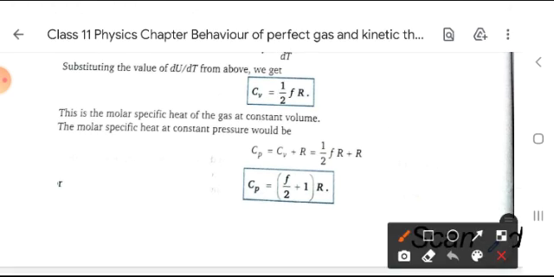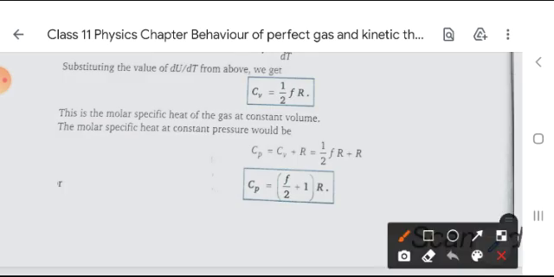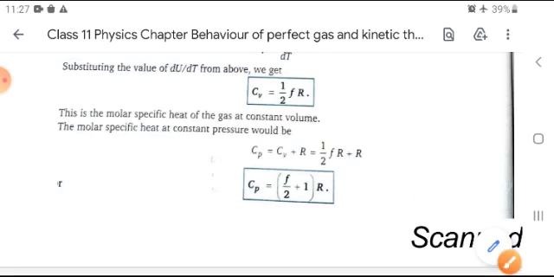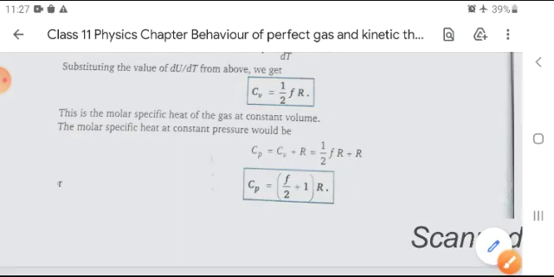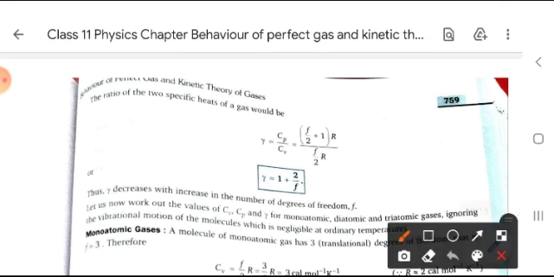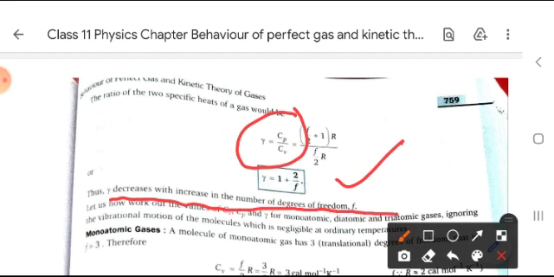Now Cp, the specific heat at constant pressure, has the relation according to the Mayer formula: Cp is equal to Cv plus R. We get Cp is equal to 1 by 2 F R plus R, and it comes to (F by 2 plus 1) into R. Similarly, the ratio of Cp upon Cv is equal to gamma, and it comes to 1 plus 2 upon F, where gamma decreases with the increase in the number of degrees of freedom.